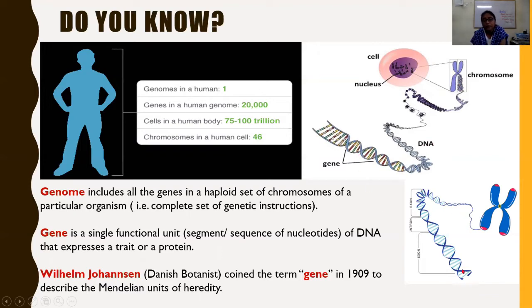This DNA consists of exon and intron, that means the active genes, functional genes, and non-functional genes. In the area where the functional genes are present, they do the transcription to produce the proteins. They express the proteins. And non-functional inactive genes, they do not do.